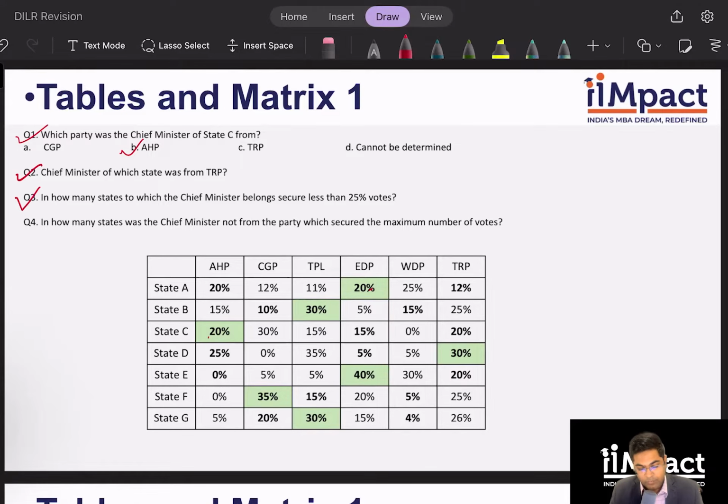That's it, just two. In how many states was the chief minister not from the party which secured the maximum number of votes? So this is one, this is 2, this is 3, and that's it. It's just 3. The set is over. Yes, slightly tricky. You had to make a lot of parallel observations, but I believe it was a pretty doable set. Not the top set in my preference in this test. There were simpler sets. So let's move forward.